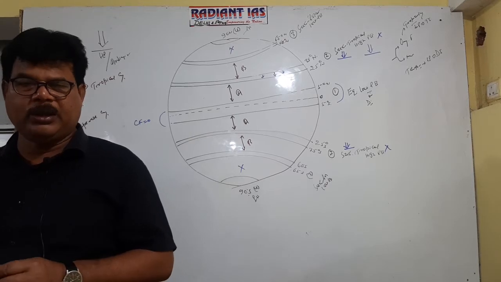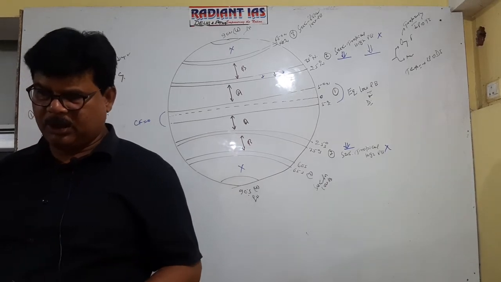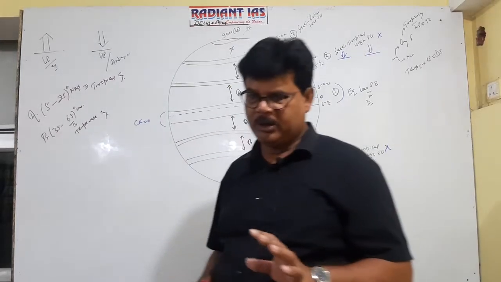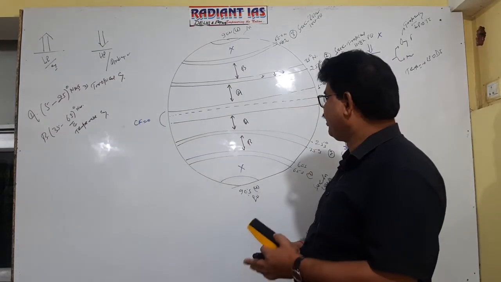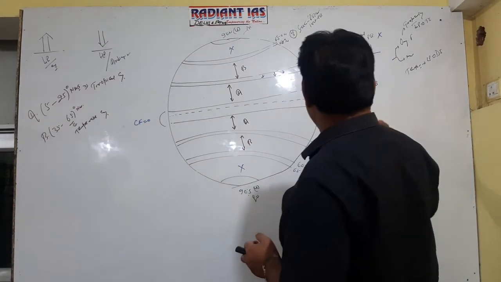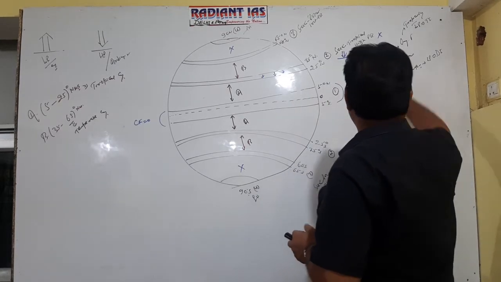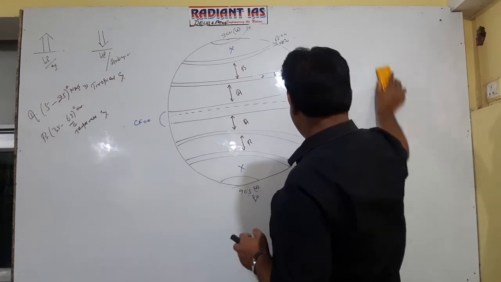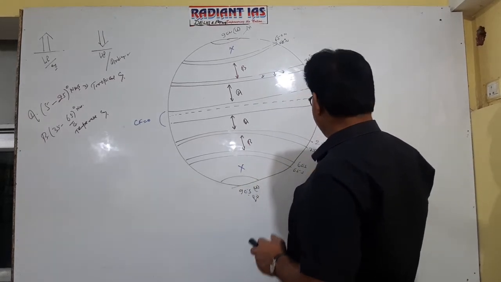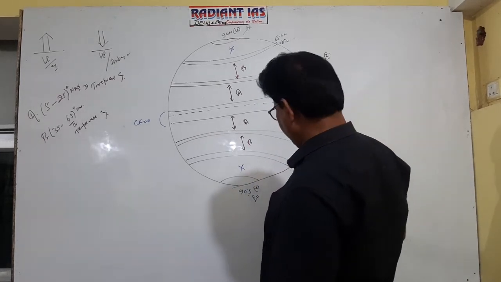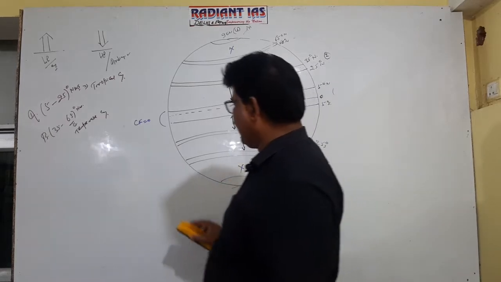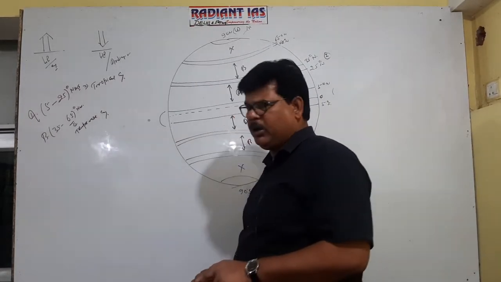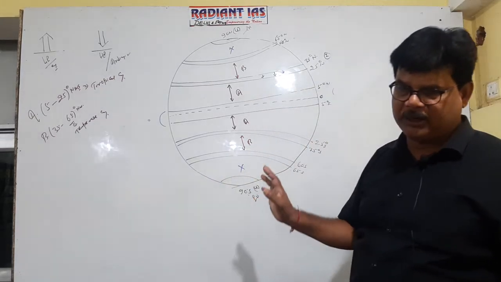So actually there are two types of cyclone on the earth. One is tropical cyclone, second is temperate cyclone. Tropical and temperate. Clear? Now see, we have a clear understanding on this issue that cyclone formation is possible either between 5 to 25 degree latitude in the northern hemisphere as well as the southern hemisphere, or between 35 to 65 degree latitude in northern and southern hemisphere.